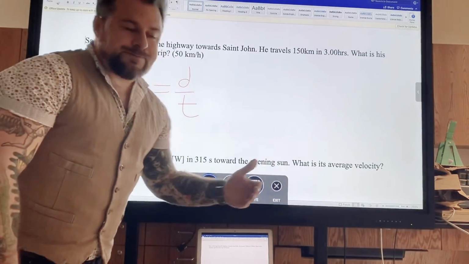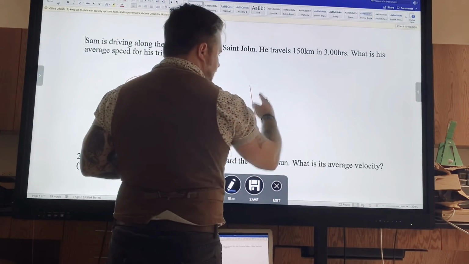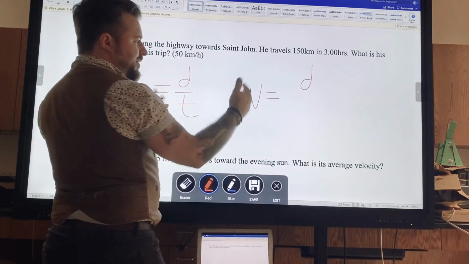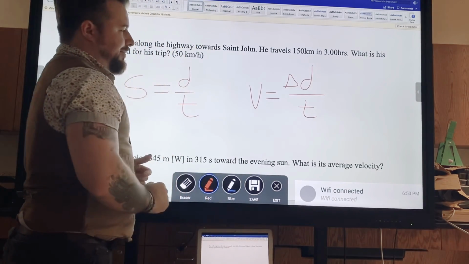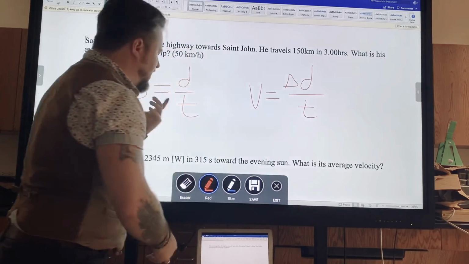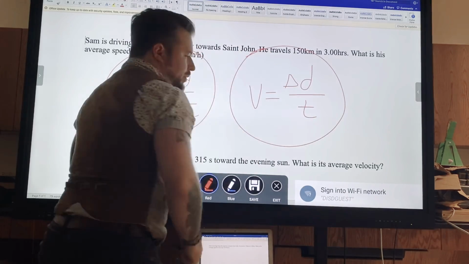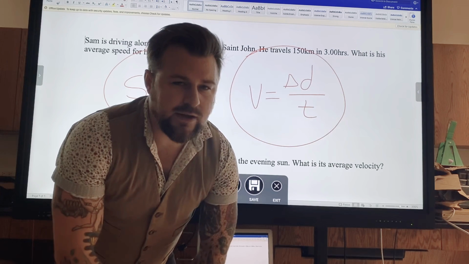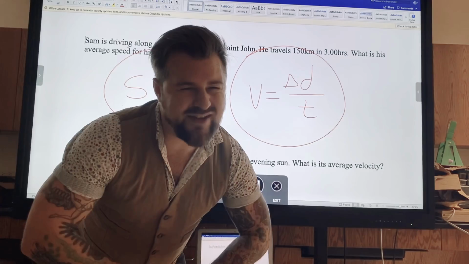And in addition, if I upgrade it to the vector version, velocity is just speed with direction, and that equals displacement, which is distance with direction, over time. It's the change in position over time, right? So these two are pretty much the same thing. This one has direction, this one does not. These are the equations you're going to be working off of. It is in your equation bank, and you will have to use these to solve the quick check for this week. The algebra is no more complicated than multiplying things and dividing things.